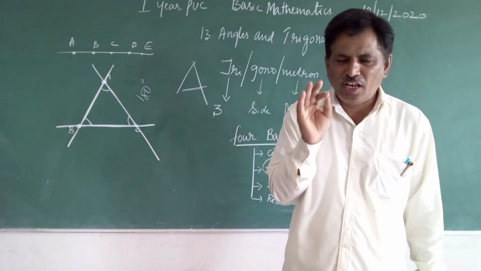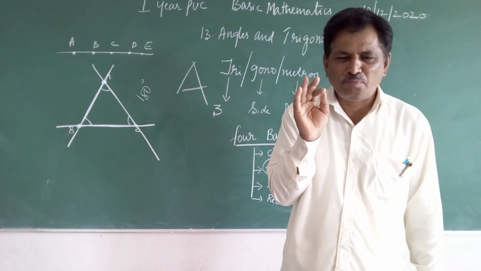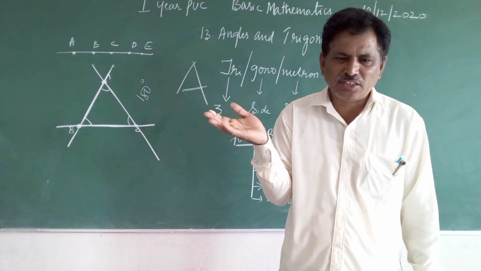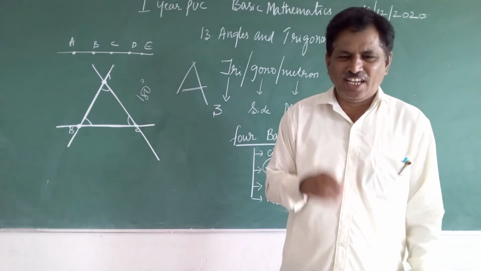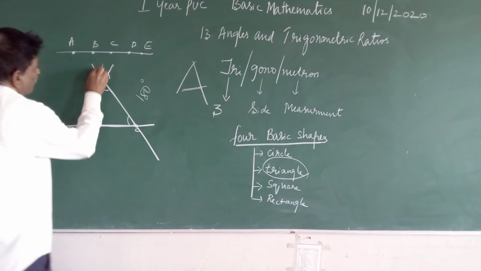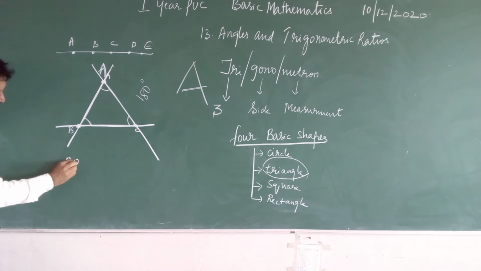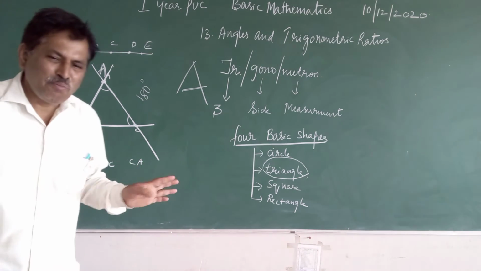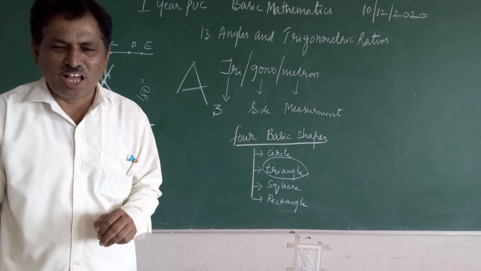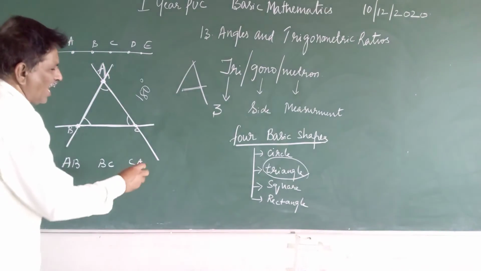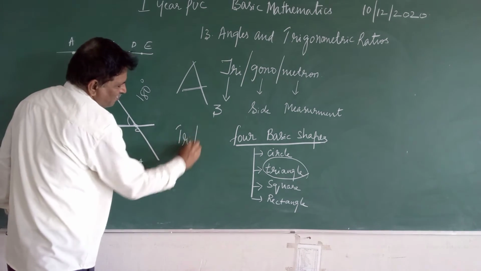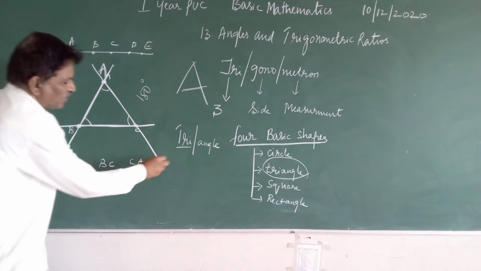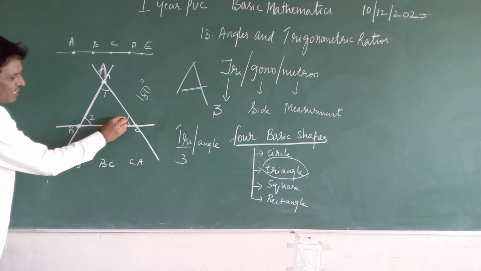Okay, so triangle is a closed figure which is made up of 3 non-collinear points, having 3 angles and having 3 sides. 3 sides: AB one side, BC another side, CA another side. So since there are 3 sides, the word triangle itself says it. Triangle means what? It should have 3 angles. Tri refers to 3. So this is first angle, second angle, third angle.